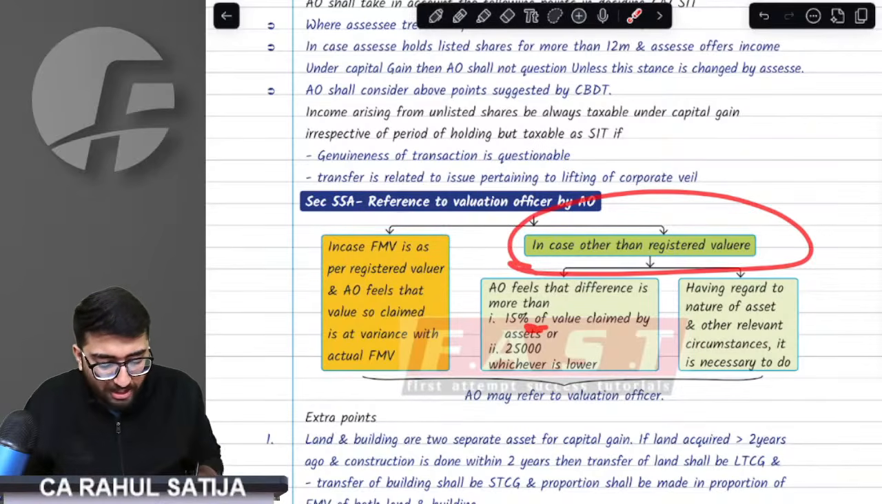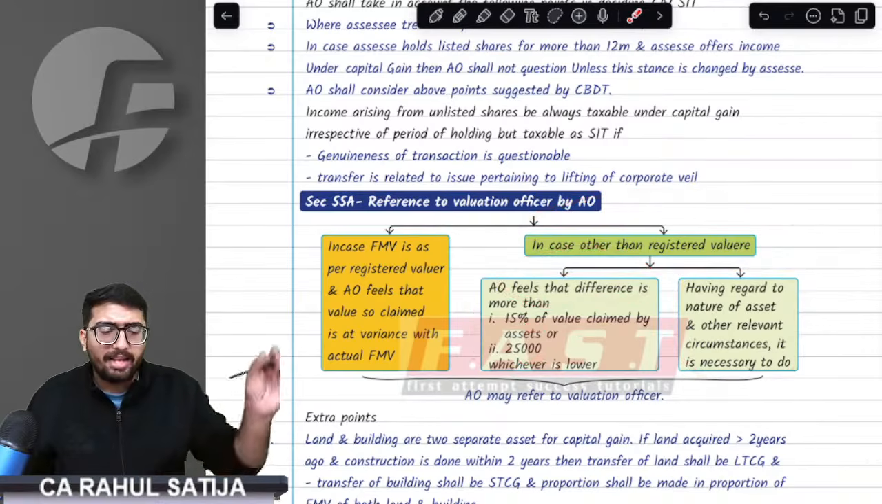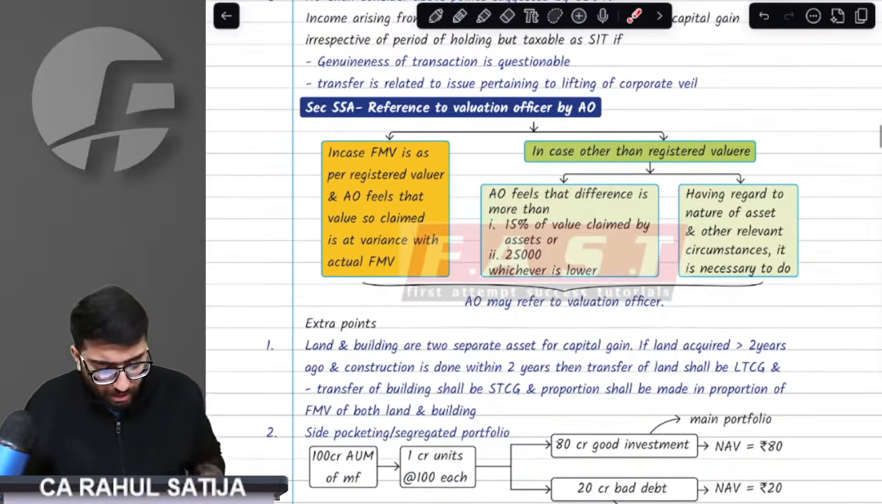If he thinks the difference is more than 15% or 25,000, he can refer the case. Or if he feels any other reason, then in that case, he can refer the case to the valuation officer. So there is a concept.